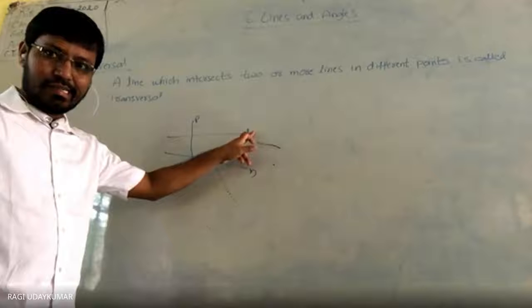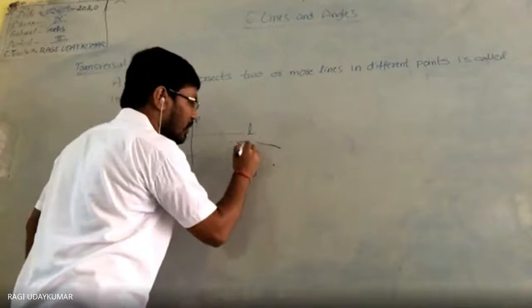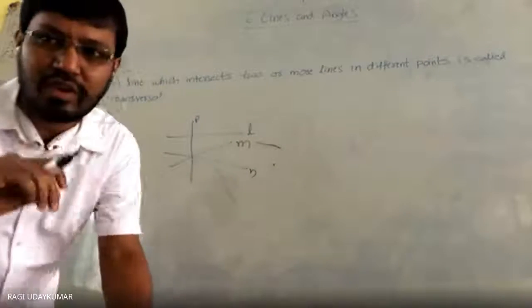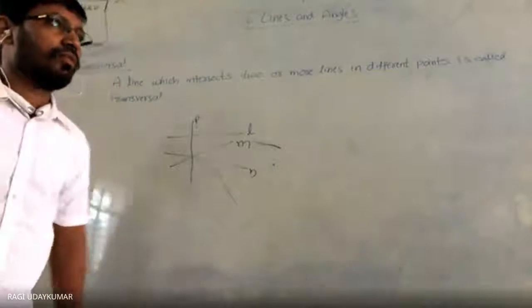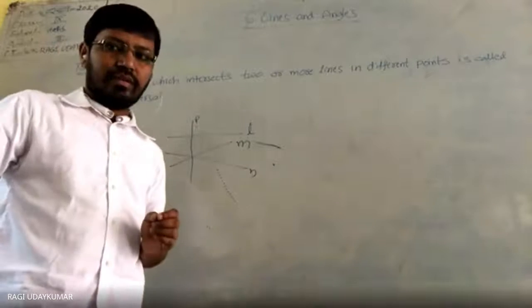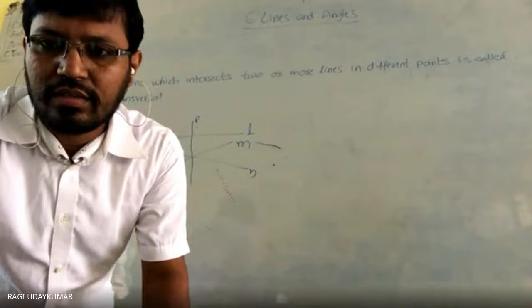I can't see the name of the point. Yes, sir. What you are saying, I'm confused. Are you saying L or M? You tell me, otherwise write in the chat. What do you want to ask?